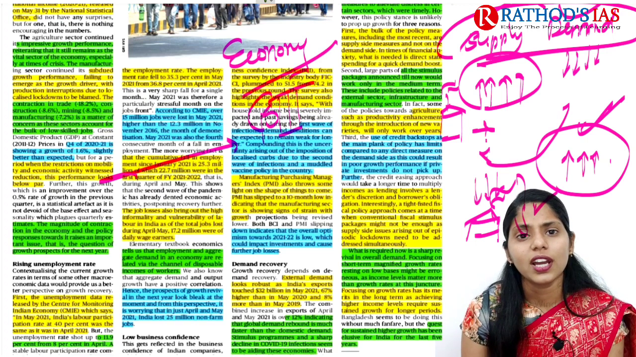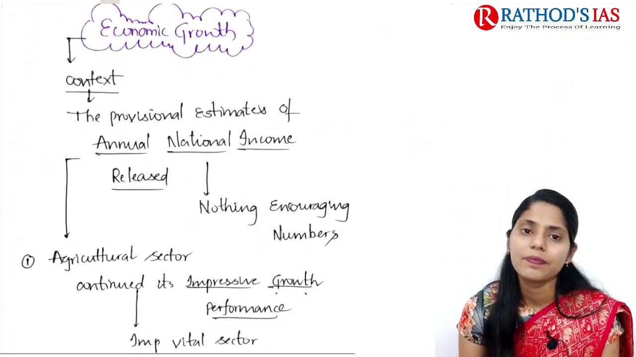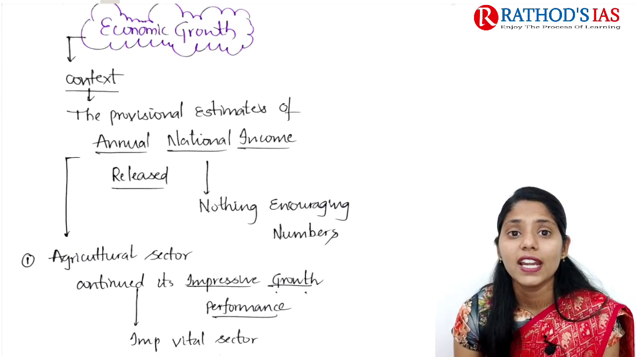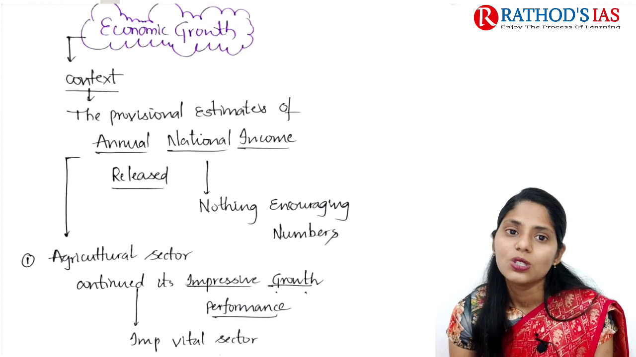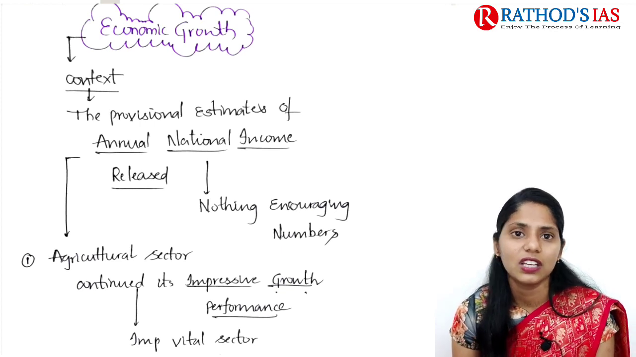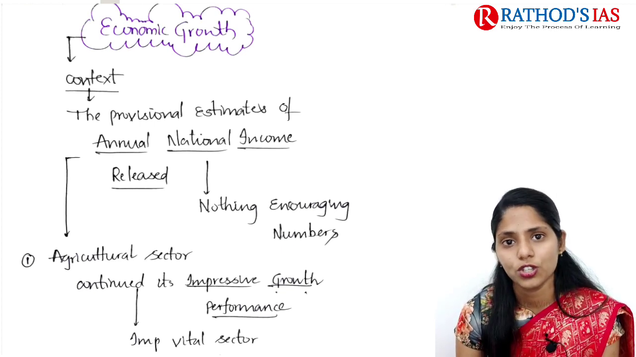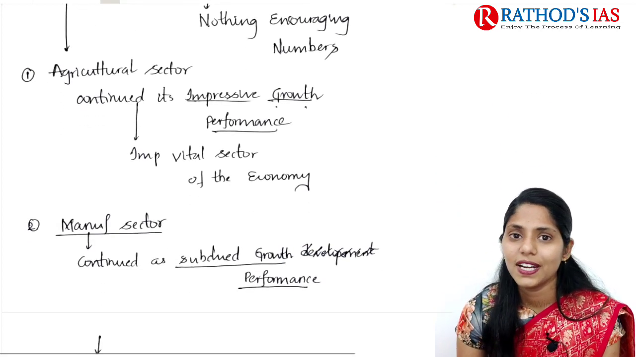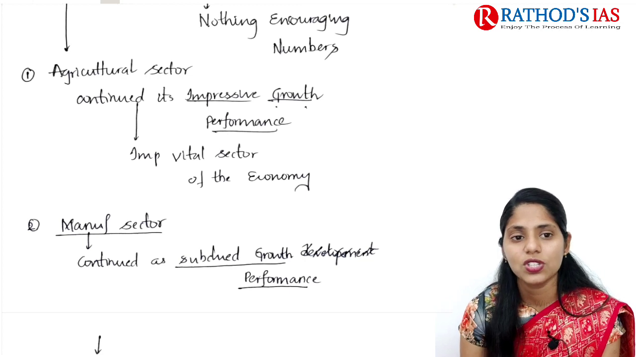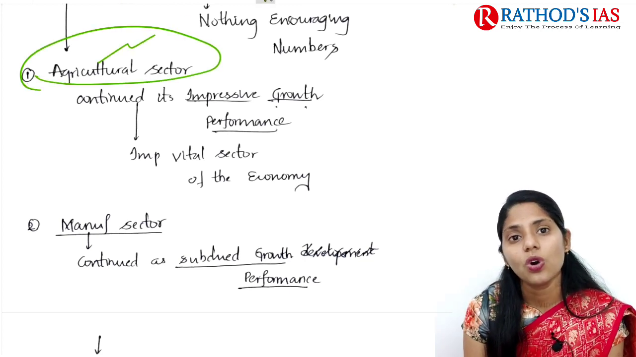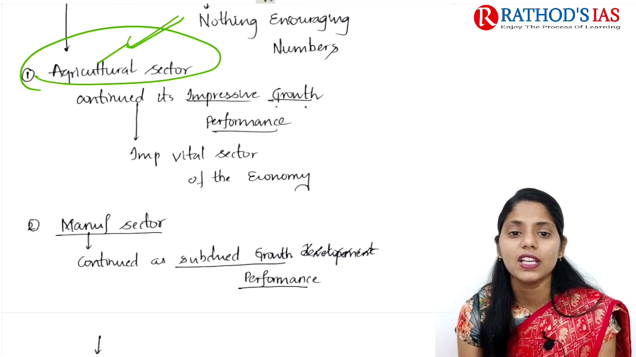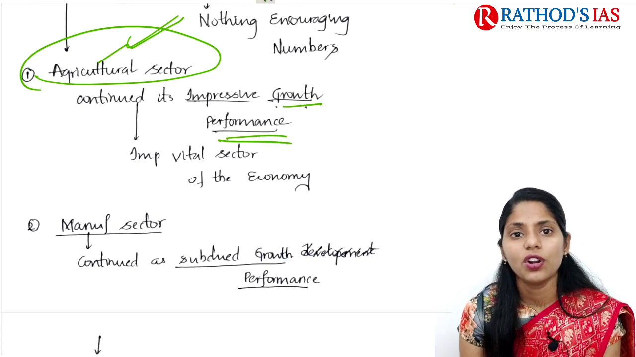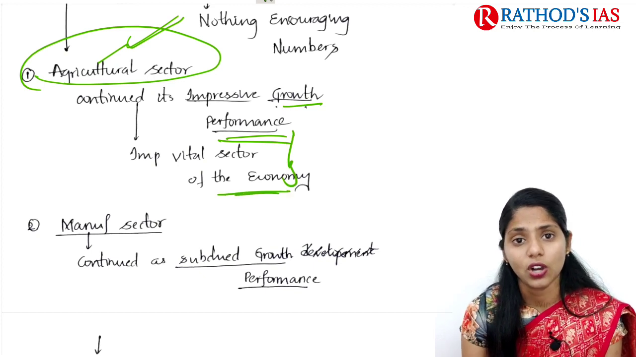Now let us talk about this topic in great detail. If you see the context, it says that the provisional estimates of annual national income have been released. This report has no encouraging numbers, because we are in a lockdown and in an economic crisis. The report mainly talks about two important sectors. The first is the agriculture sector, which is showing impressive growth performance and is a vital sector of our economy.